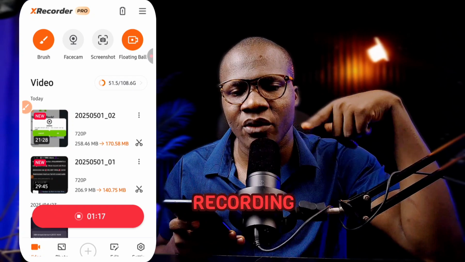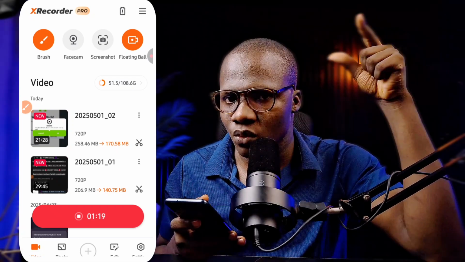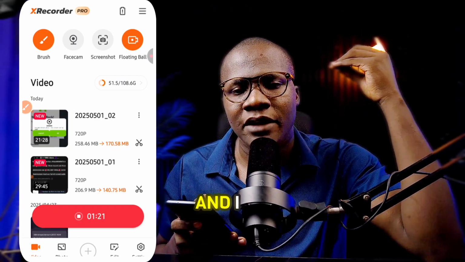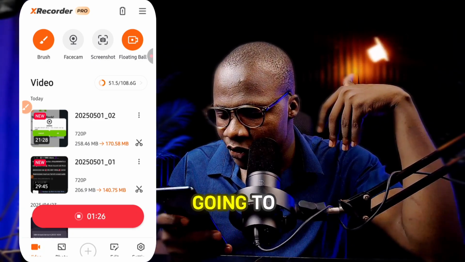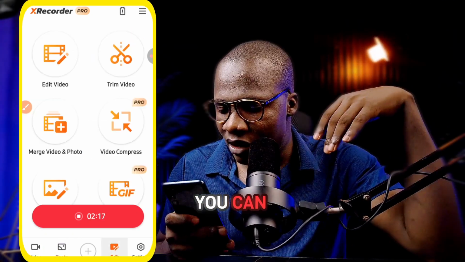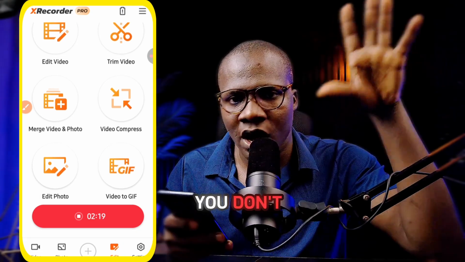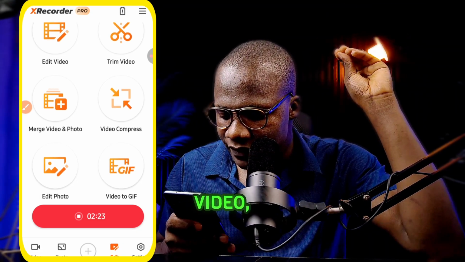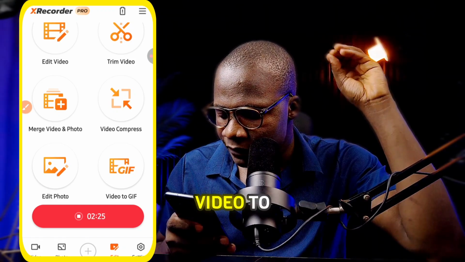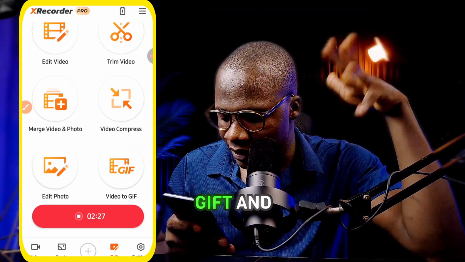I've been using this screen recorder since 2022, and when I started, I did not pay any money. I used it for free. The first thing here is video. You're going to see all the videos you have recorded. Here you can edit your file. If you don't have a video editor, you can see edit video, trim video, merge video, video to GIF and all this.